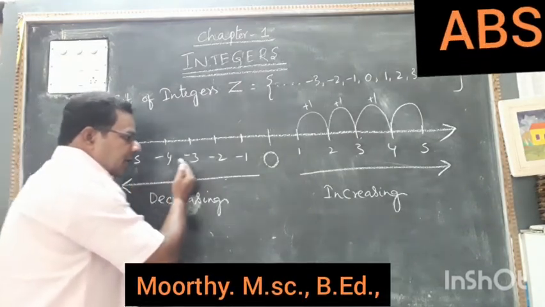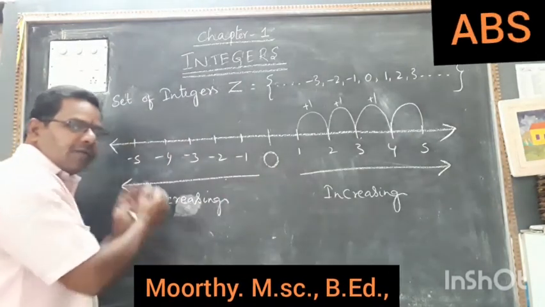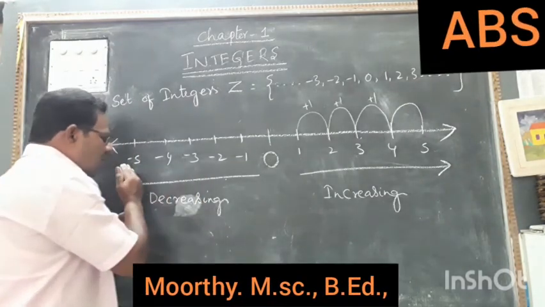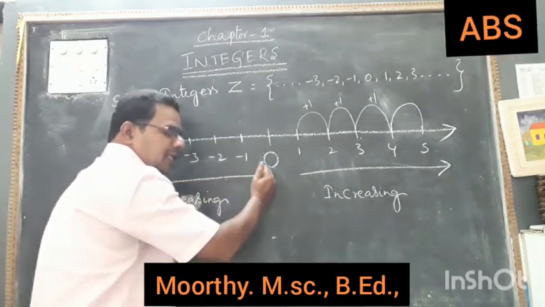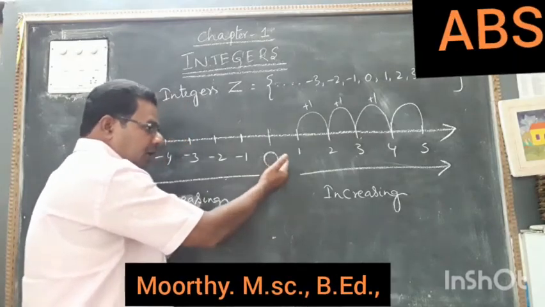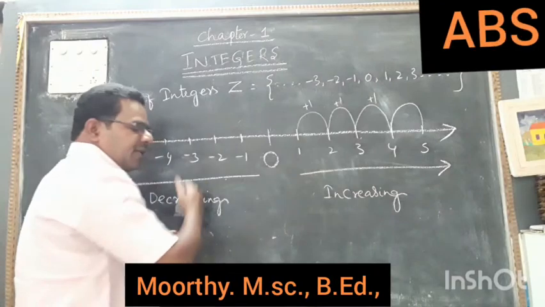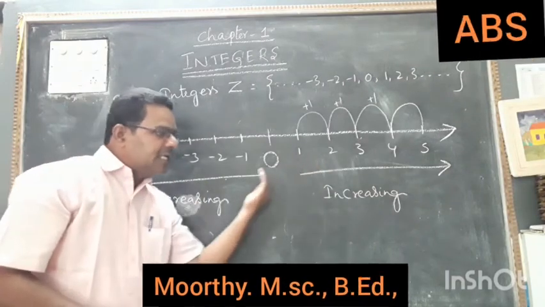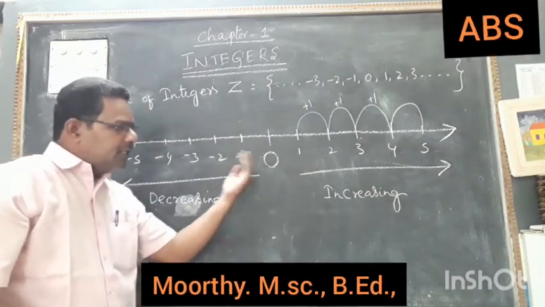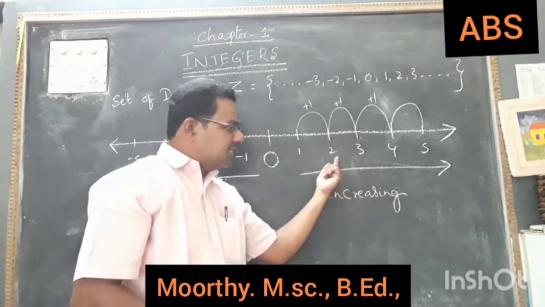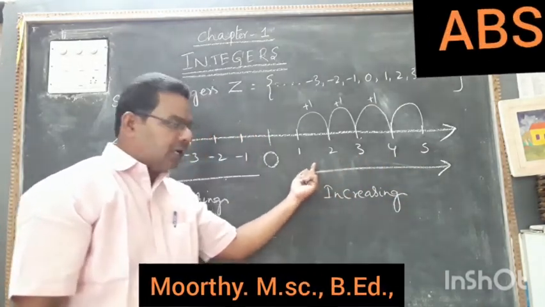We are going right hand side of the number line, from the left to right. So if you go like this, all the values will be in increasing order. Now from right hand side to left hand side, if you come, then you can understand that it is in decreasing order. So decreasing order: 5 is greater than 4, 4 is greater than 3, 3 is greater than 2, 2 is greater than 1, like that.